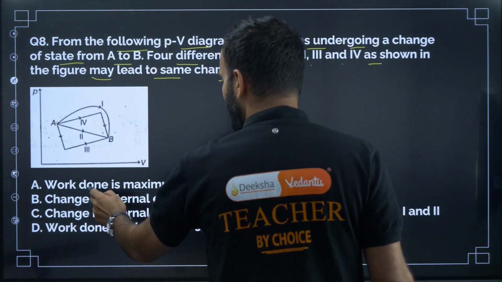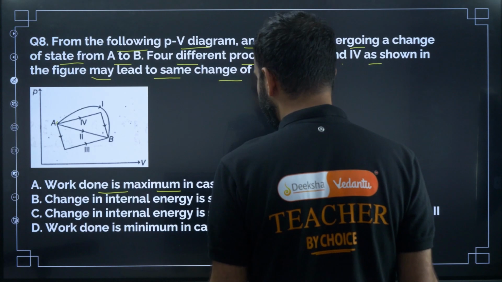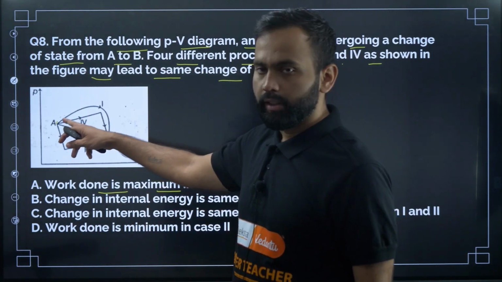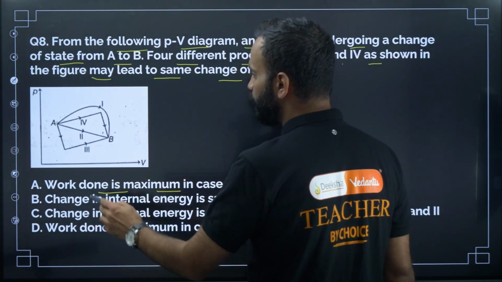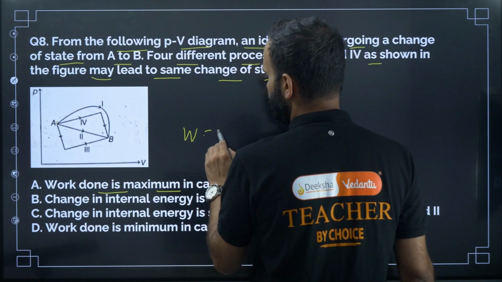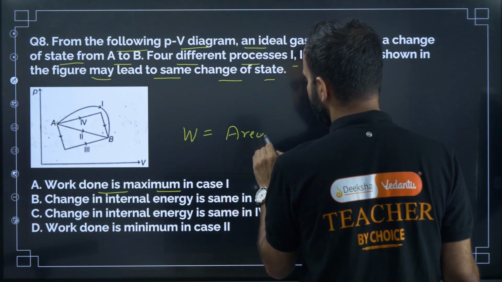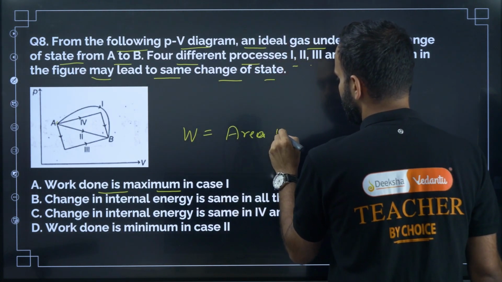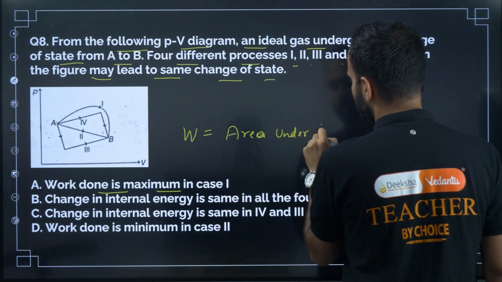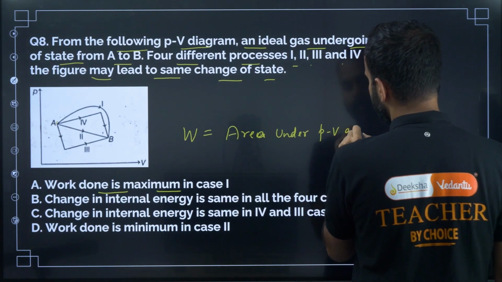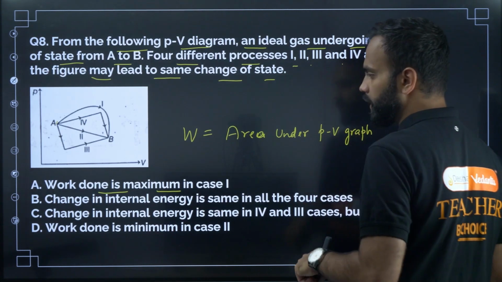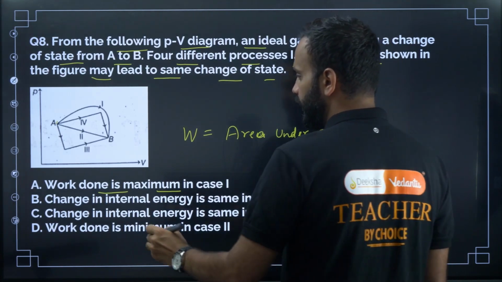Option A says work done is maximum in case 1. Yes, correct. The work done in a PV graph is equal to the area under the PV curve. So option A is correct.